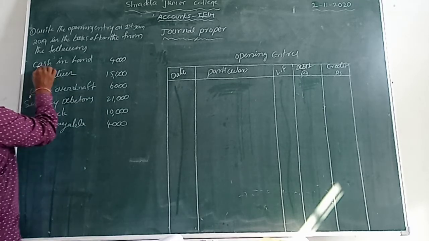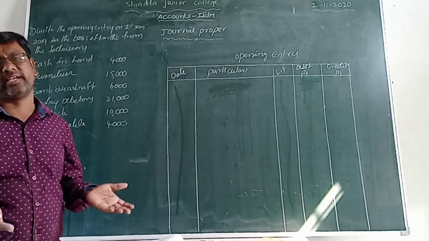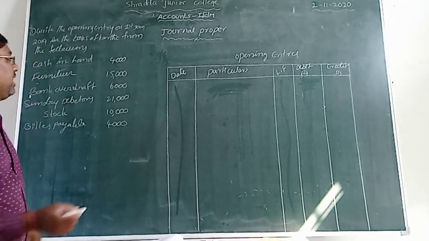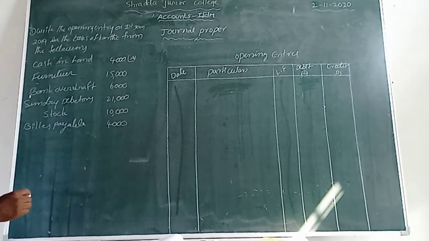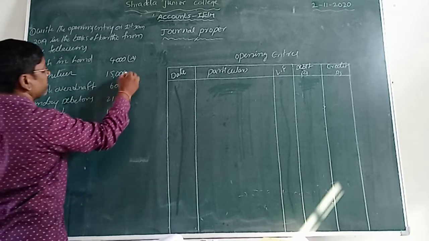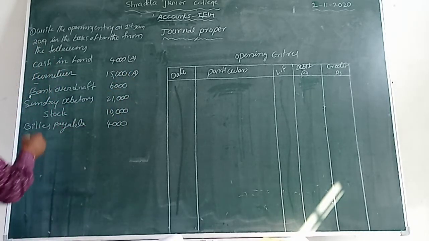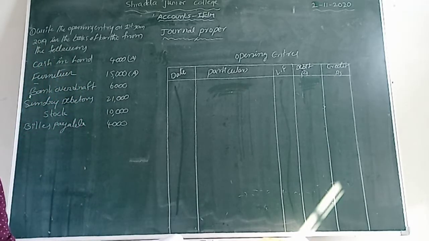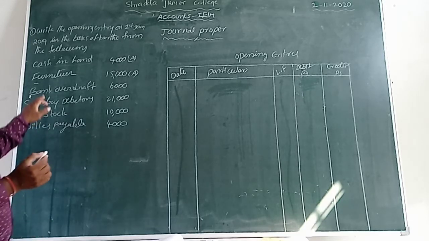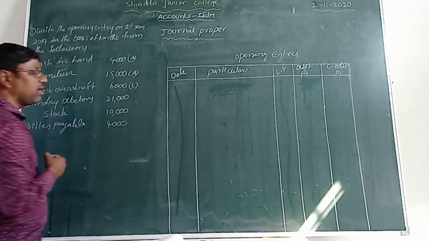So there is given cash in hand. Cash in hand means what here? It is cash, and cash is an asset. That's why we take A. A means asset. Next one, furniture. Furniture is also an asset. Okay, now bank overdraft. It is not an asset, it is only a liability. Overdraft means liability. L means liability.